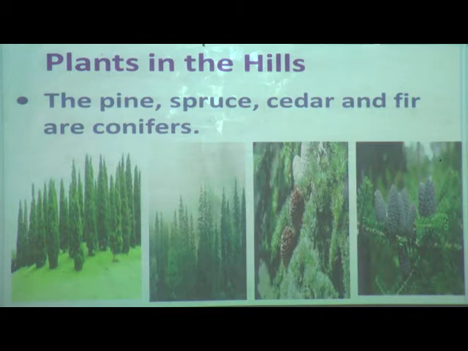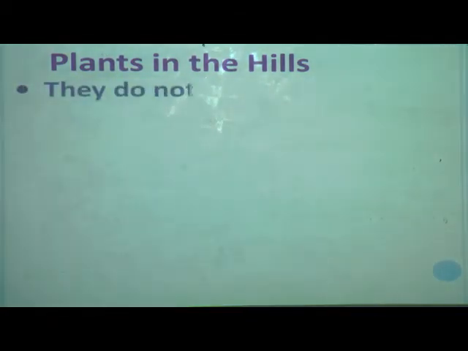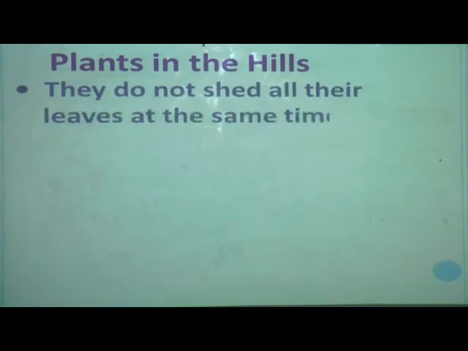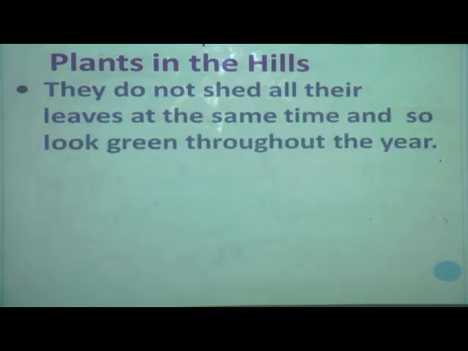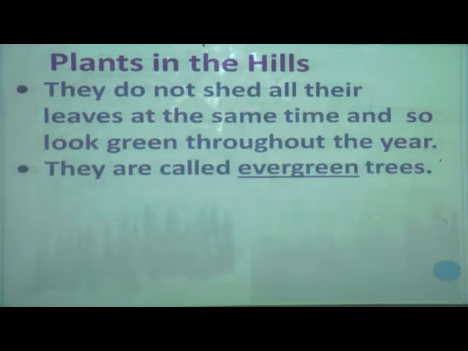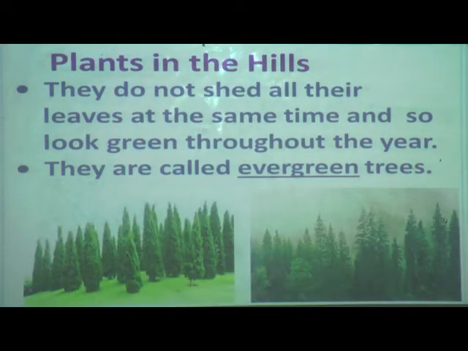Now let us learn more about these. They do not shed all their leaves at the same time and so look green throughout the year. So they are called evergreen trees. See, the plants which grow in the hills, especially these conifers, do not shed all their leaves at the same time, so they look green throughout the year. So they are called evergreen trees.